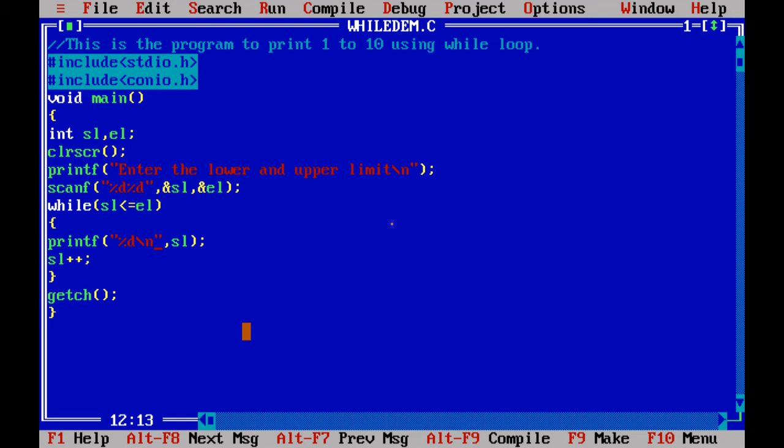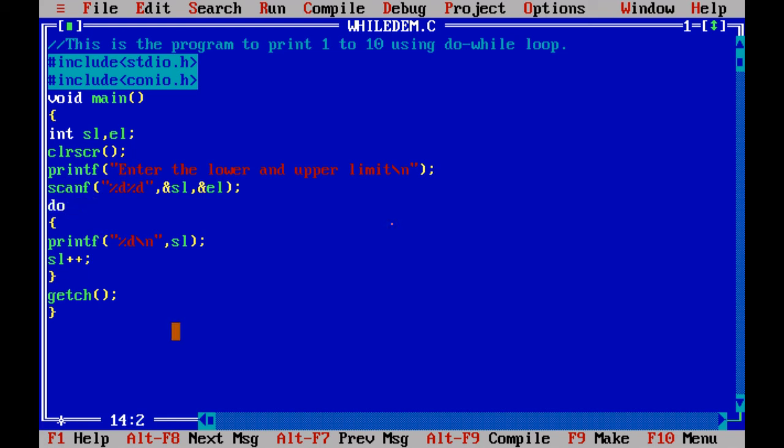We can convert this program to the do while loop itself. So the first thing we have to change here is, instead of while, we are going to make use of the do while loop. So here you can type: this is a program to print 1 to 10 using do while loop. Everything can be as it is, but here you have to include do, and you can remove the condition here.